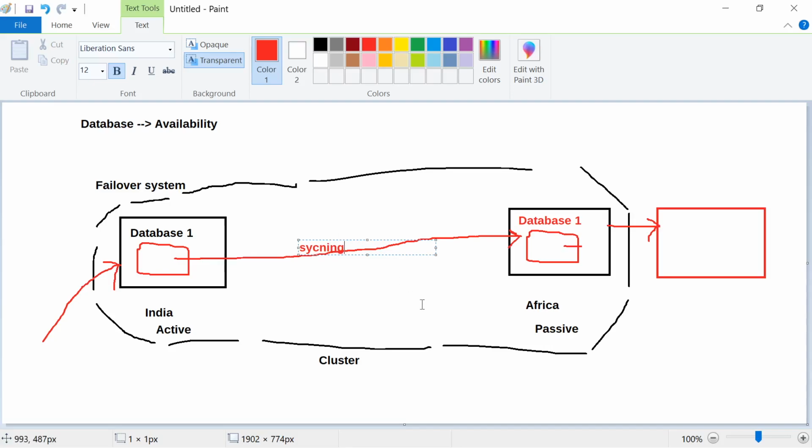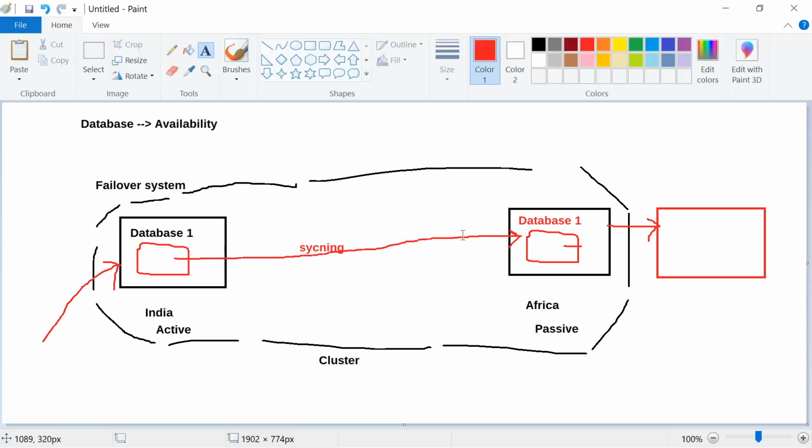Okay, syncing. I think the spelling is wrong, but syncing takes time, right? It will take a few seconds for this syncing process. It's like you have, let's say, hundreds of files on your mobile, and you want to create a backup copy of it on your drive. That will take a few seconds. But once it is there, then if something happens to your mobile, that backup is there. So that is what the failover system means. It is available all the time.